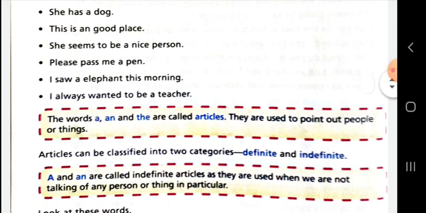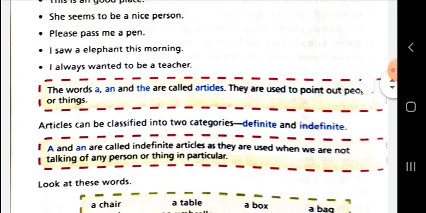So, dear student, the words a, an, and the are called articles. They are used to point out people or things. There are two types of article: definite article and indefinite article. A and an are called indefinite articles as they are used when we are not talking of any person or thing in particular. In such condition, you can use indefinite article a and an.